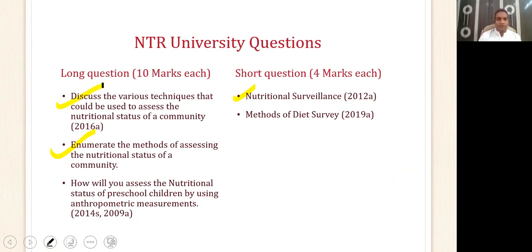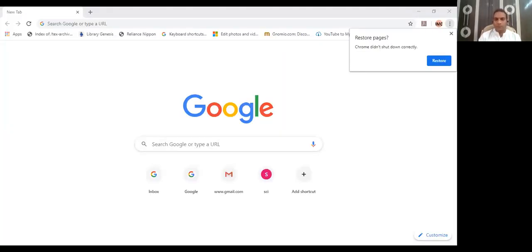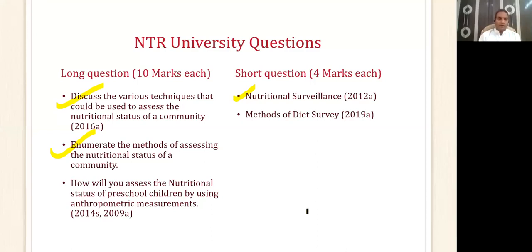Then I'm going to enumerate the various methods used in assessing nutritional status, and discuss the various techniques used. At the end, I will be dealing in depth with the two very important methods, which are anthropometric measures and the diet survey methods. So let's start with nutritional surveillance.